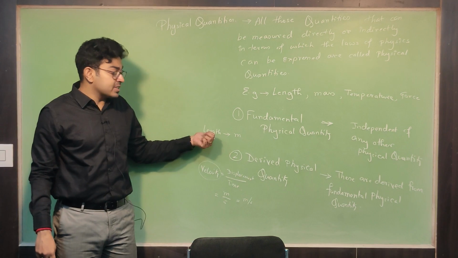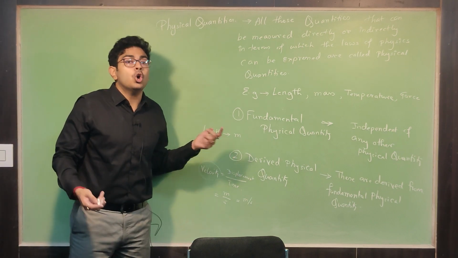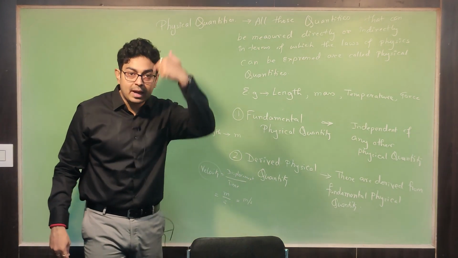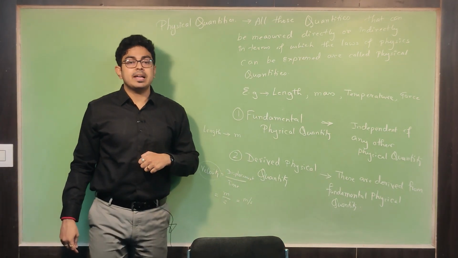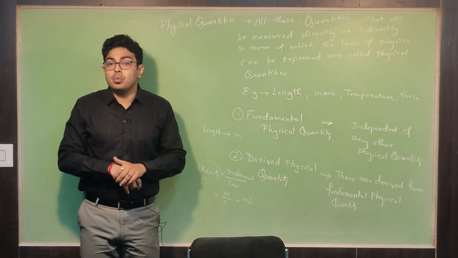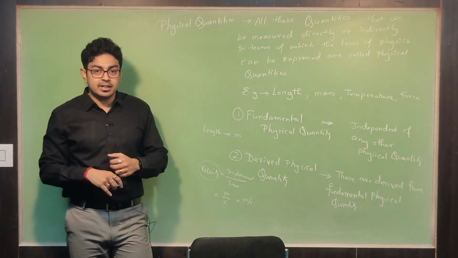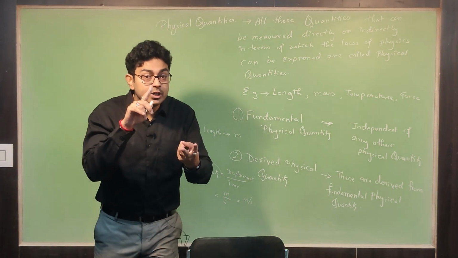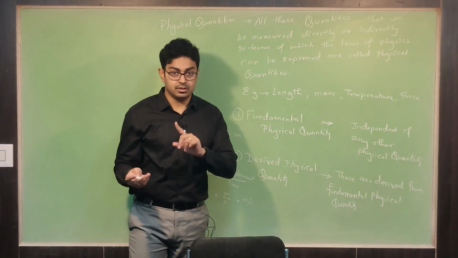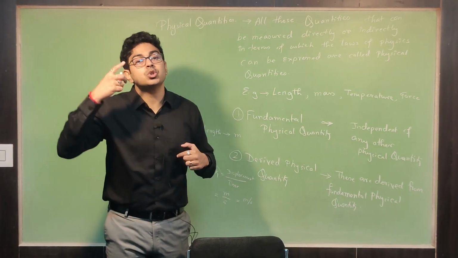But in order to express length, what physical quantity do you need? Only one, length. Height of a person. Suppose I am talking about my height. What is my height? I can say 1.77 meter. So when I am saying 1.77 meter, do I need to express mass? Do I need to express temperature? Do I need to express any other quantities? No. Only height, that is only the length.